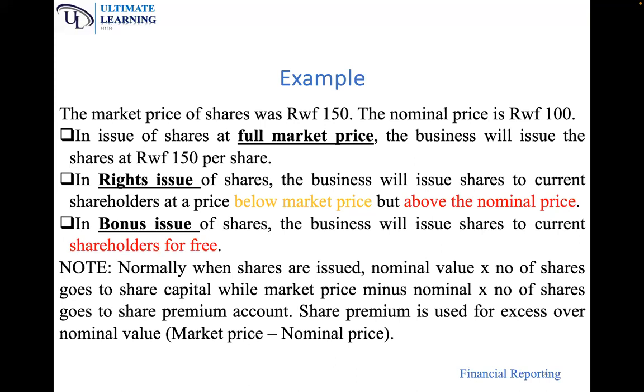So suppose the market price is 150 and the nominal price is 100. In an issue of shares at full market price, the business will issue the shares at 150.